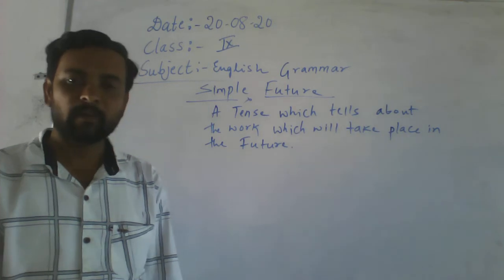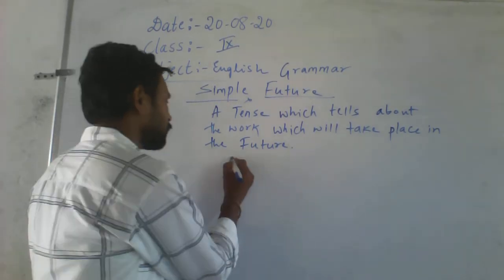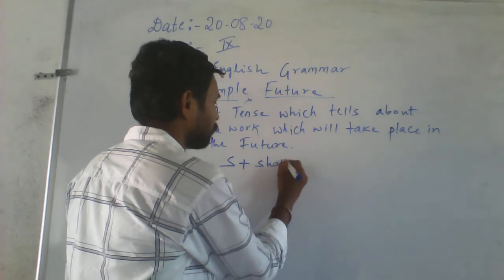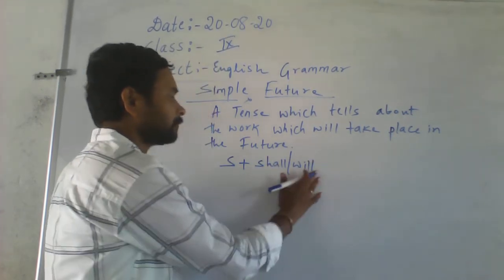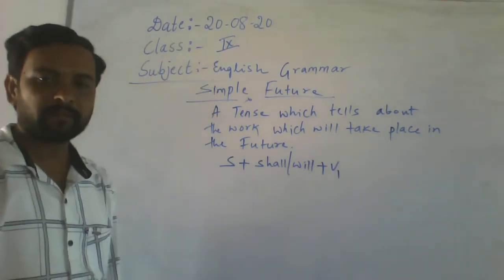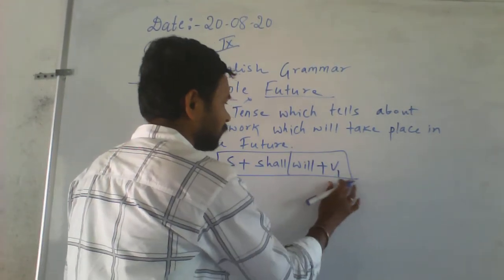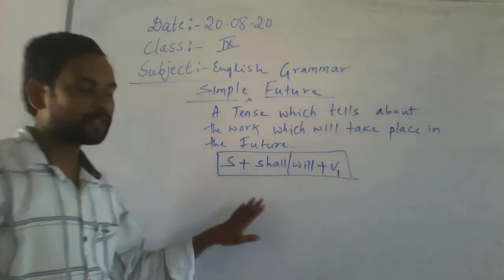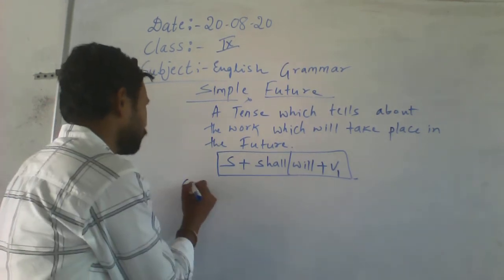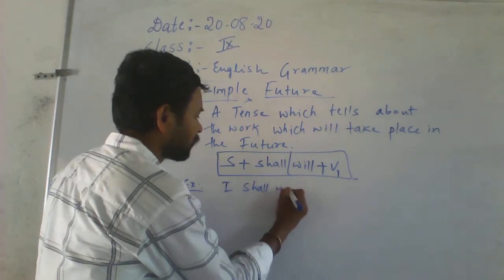So let us see what is the formula. What is the formula of simple future? So subject is there, then shall or will, then here we have to write V1. You have to write V1. You understand? Subject, shall or will, then V1. Let's see the example. I shall work.